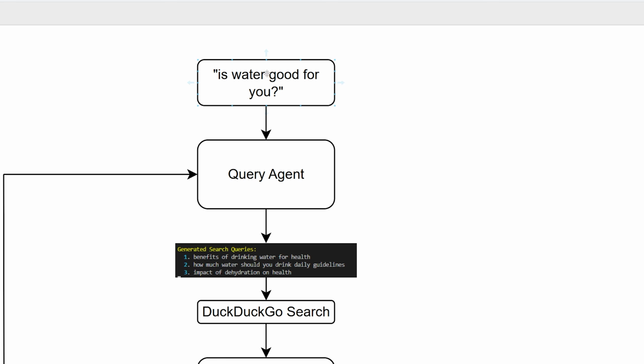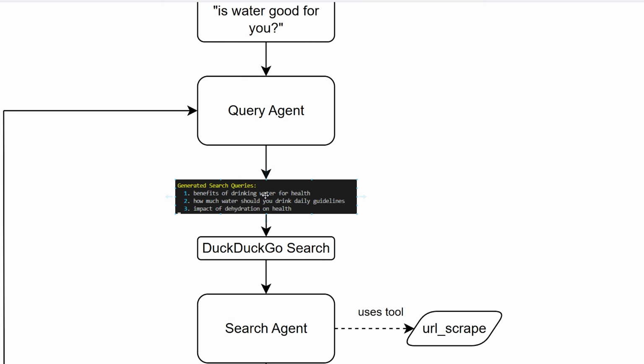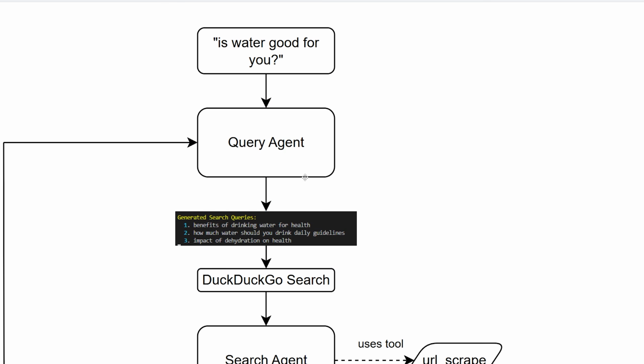Whatever query you have will go first to the query agent. And this agent has the responsibility of thinking of things that we're going to search for on the internet using DuckDuckGo search or Google or whatever you're connected to. So this is going to come up with on its own different subqueries like benefits of drinking water for health, how much water should you drink, daily guidelines, impact of dehydration on health. So it helps us cover a variety of different things that we can search for to get a variety of sources back so that we can make our final search report, okay?